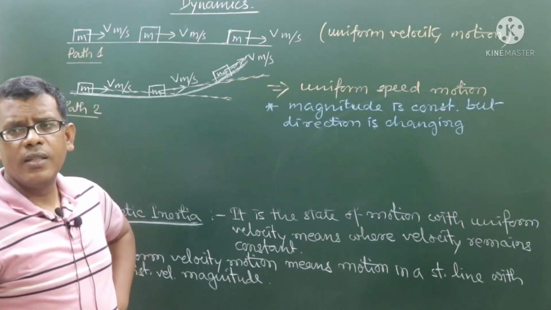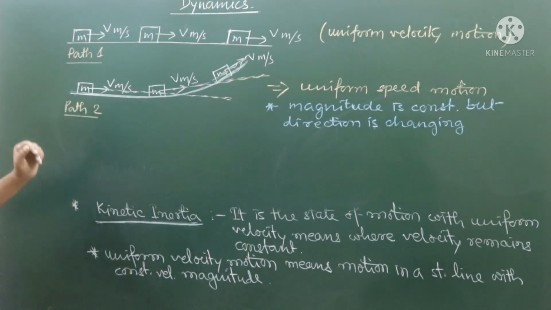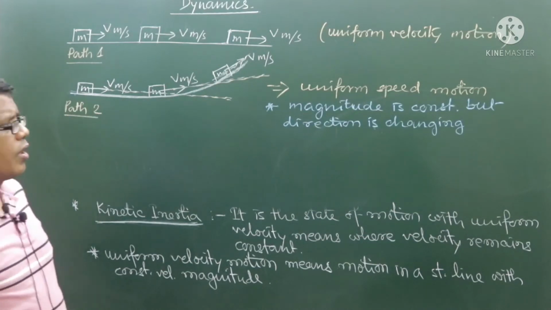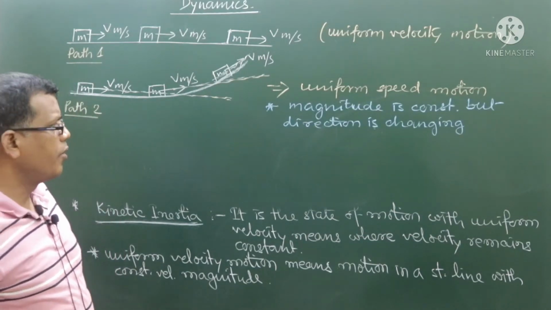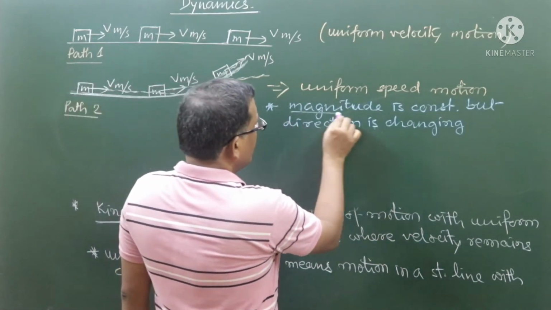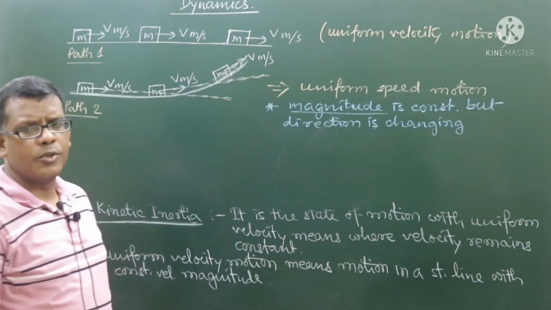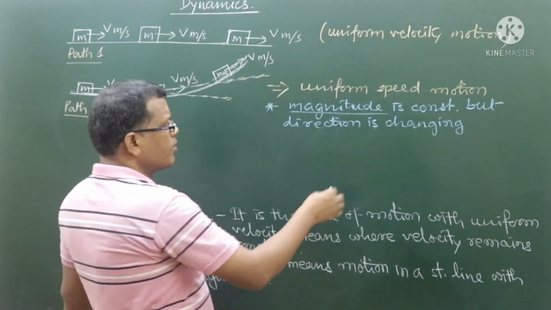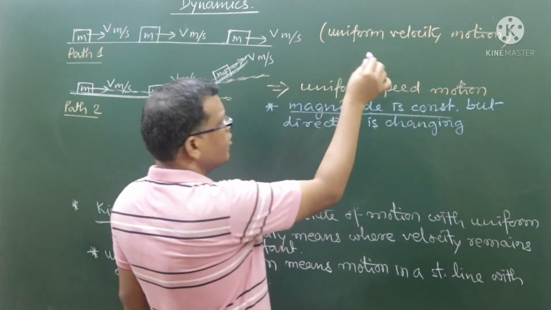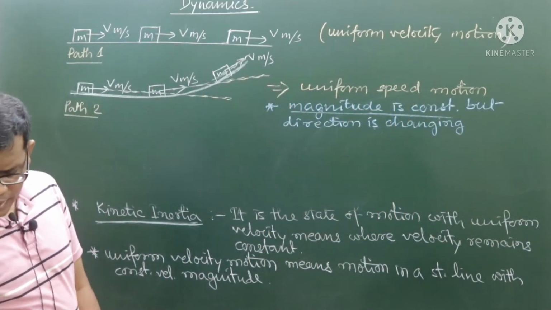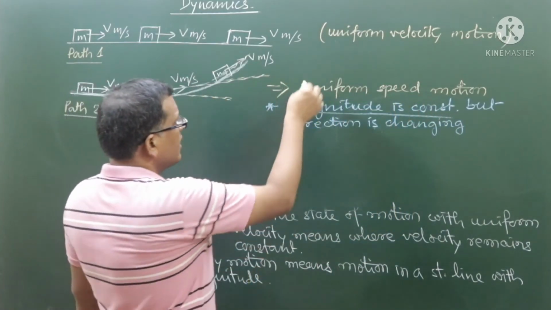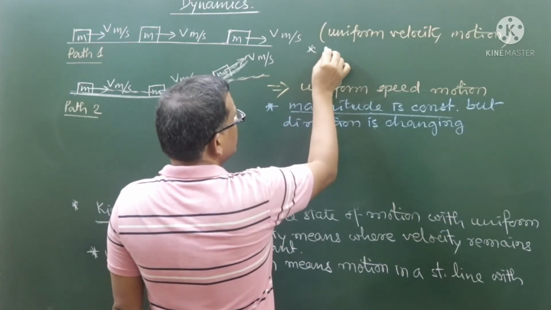Are you getting me? What is the meaning of uniform velocity and what is the meaning of uniform speed? Uniform speed only matches up with the word magnitude. Uniform speed means magnitude is constant. Uniform velocity means magnitude is constant and direction is the same.